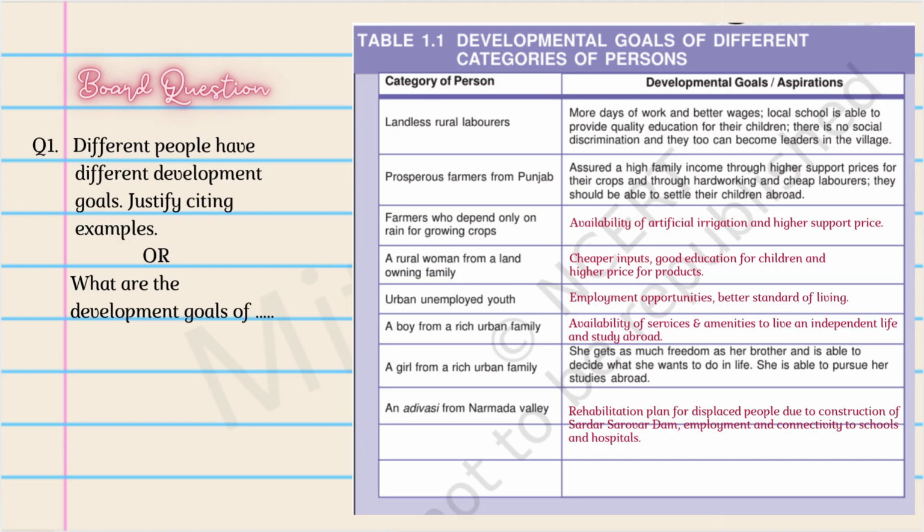They could also ask it as an MCQ wherein they say, for example, the development goal of a prosperous farmer from Punjab, and they will give you the options and you have to choose the right option. Once again, very important board question. I have seen it appear multiple times in the past question papers, so please pay attention to this.